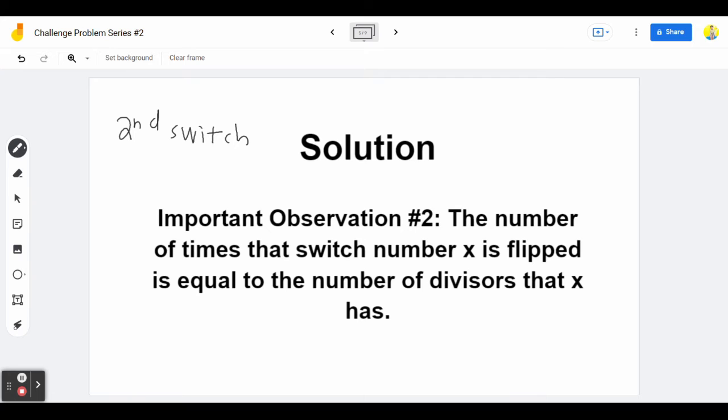And we iterate through from 1 all the way to 1,000,000, so we don't include any number. So if a particular number x, the number of positive divisors it has is the number of times it's flipped, which makes sense.